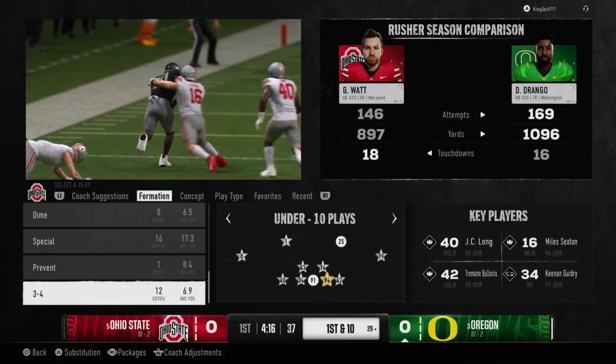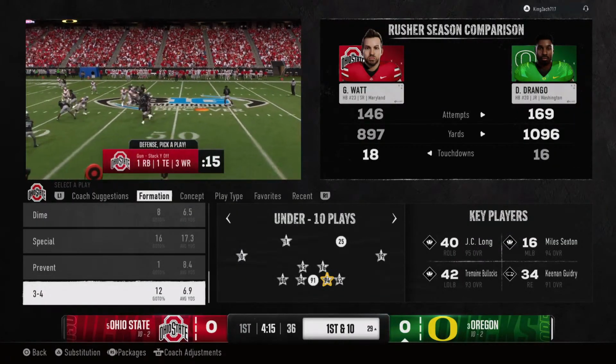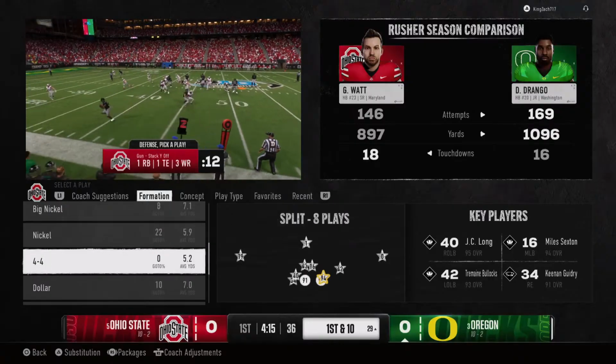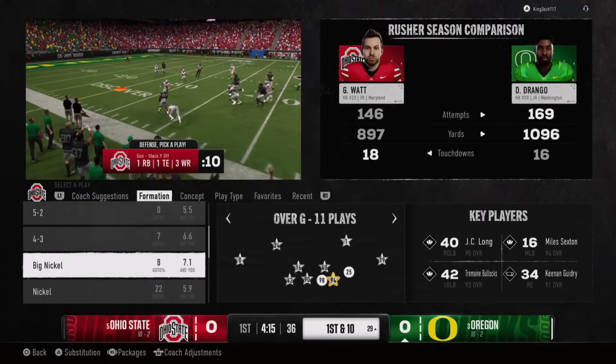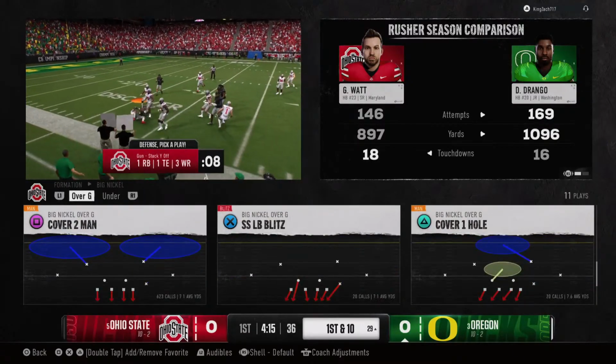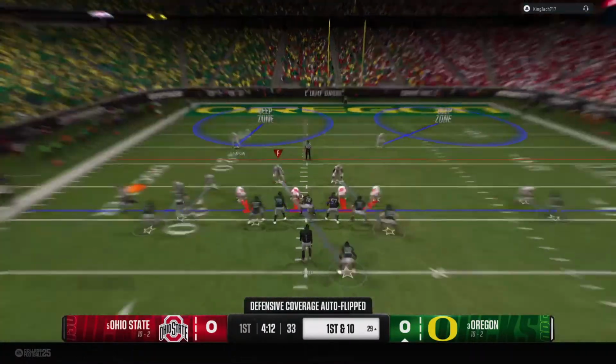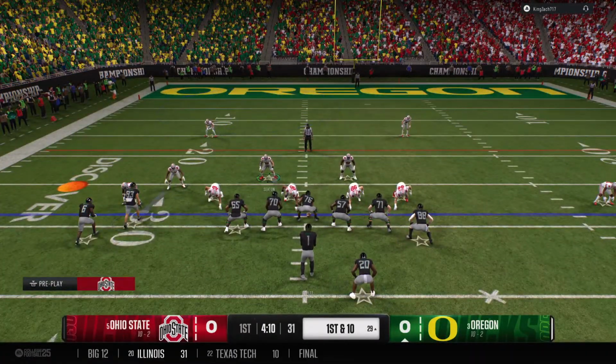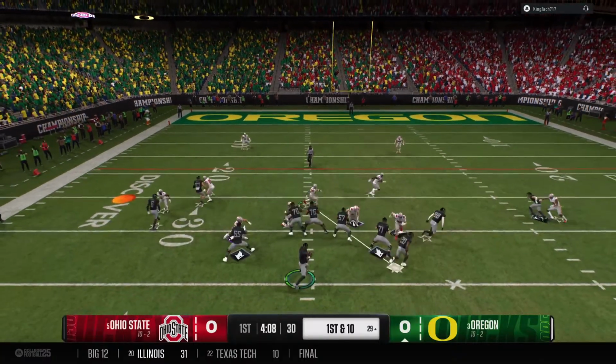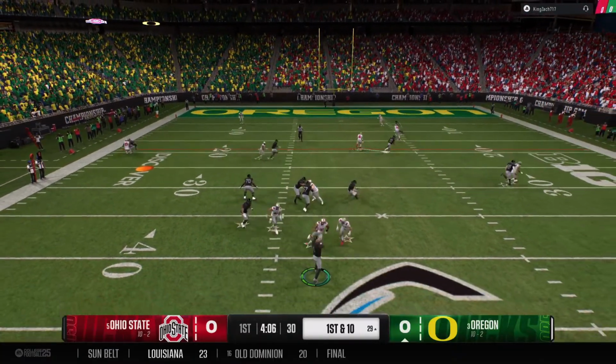Nice job here by this back, picking up a first down and living up to the legacy that they have in Eugene. There have been so many good backs. I mean, the list goes on and on, but right off the top of my head, you're going to start with Kenyon Barner and Michael James and throw in DeAnthony Thomas. What a golden era it was for the Oregon Ducks when it came to running backs, and they're still trying to live up to that to this day.